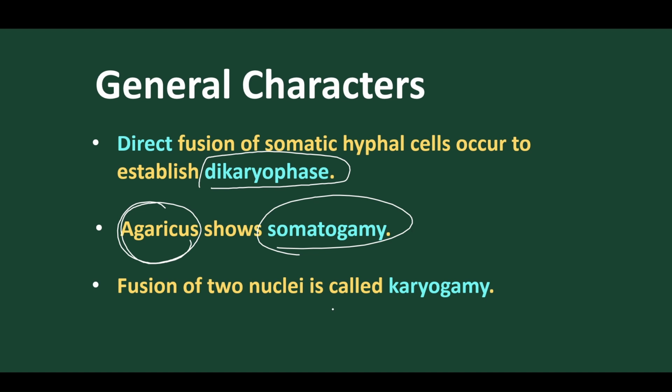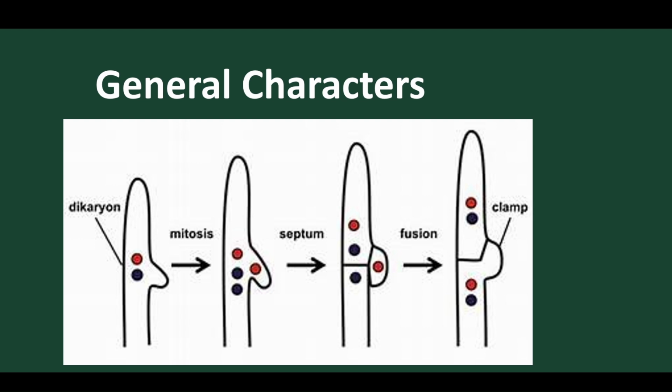After the union of protoplasm, we have discussed gametangial contact, gametangial copulation, somatogamy, spermatization, and planogametic copulation. We have discussed 5 types of planogamy. After planogamy, union of nuclei takes place. So the protoplasm union takes place first, and after that the nuclei unite, and this union of nuclei is called karyogamy.